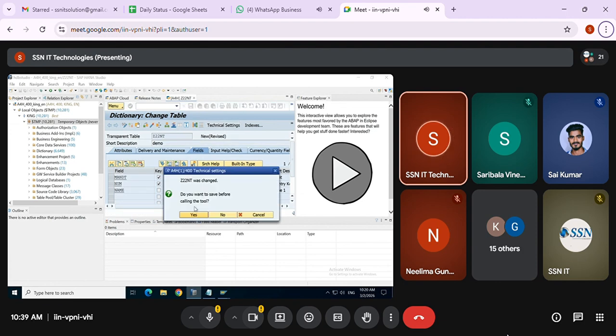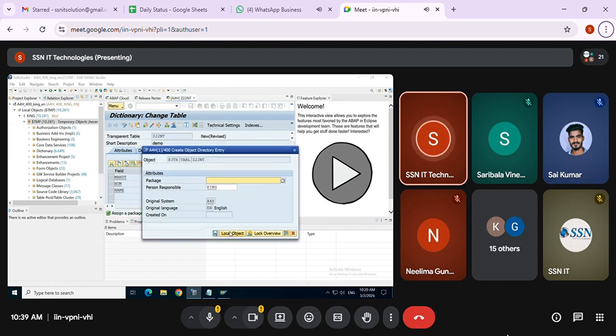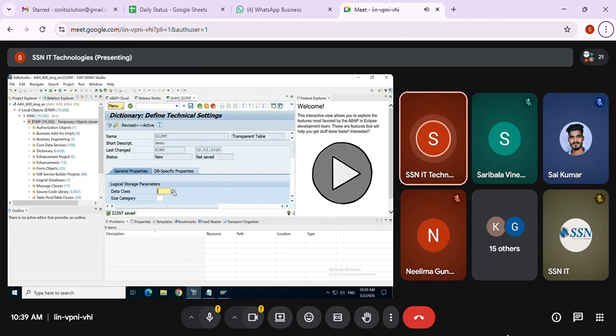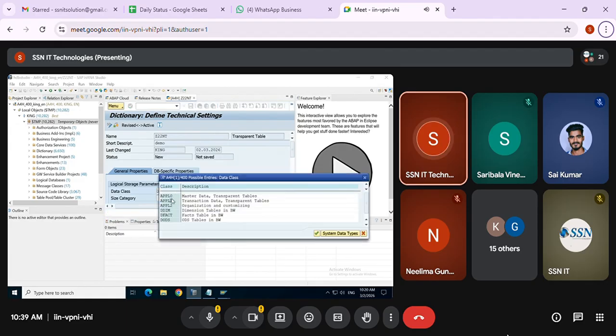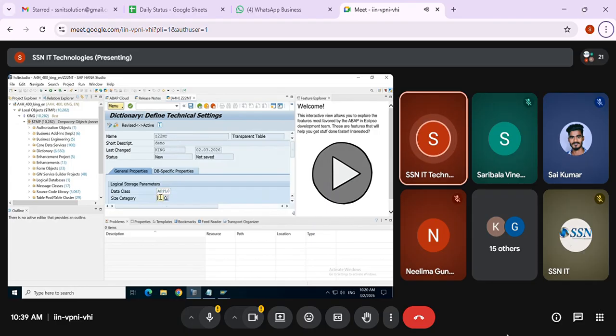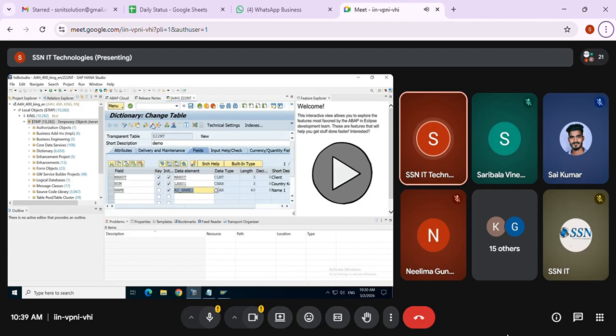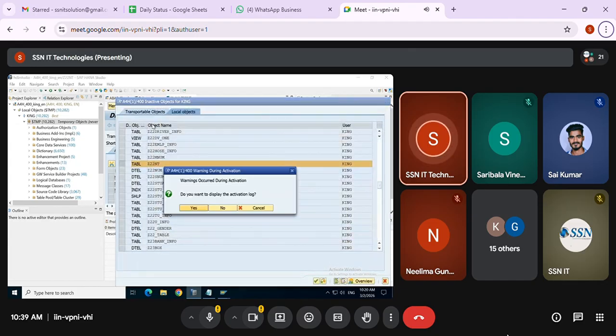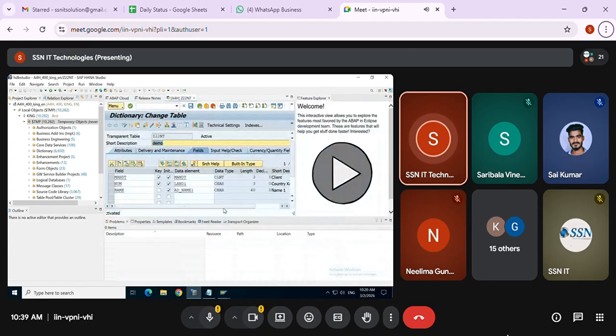And technical settings, save it into the local object and go to the technical settings. I'll choose APPL0 and 0, and then you can choose that column or row based on your requirement, and then save it, come back and activate it. So this is how we created, and you can ignore the warnings. Now I created Z22NT. Is it where I can see? You can see under dictionary objects.